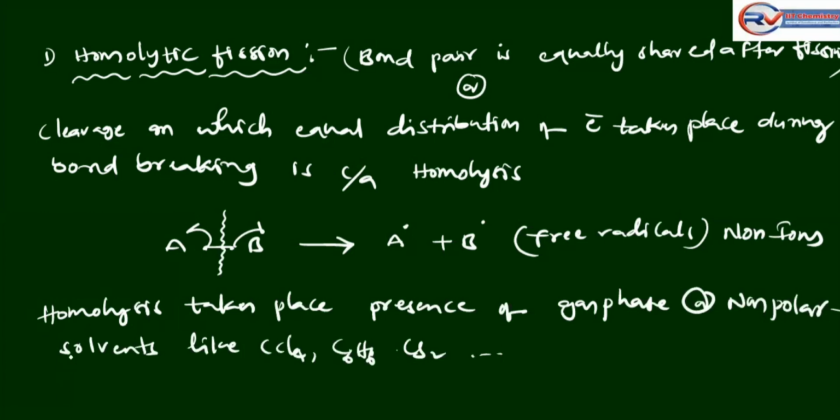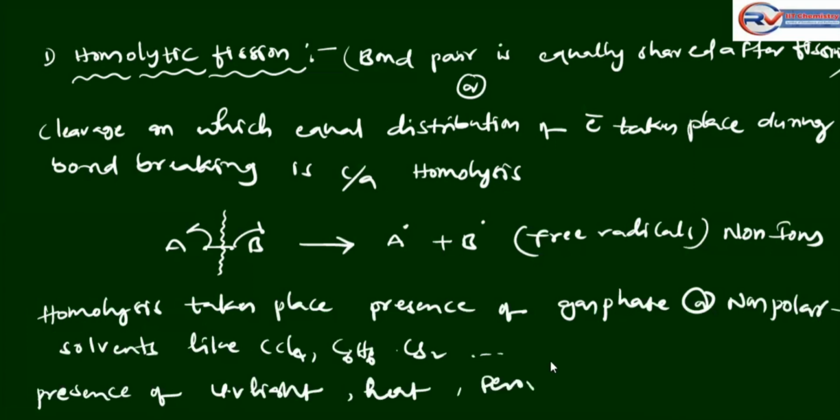The conditions of homolytic fission are the presence of ultraviolet (UV) light, heat, peroxides, or electricity.